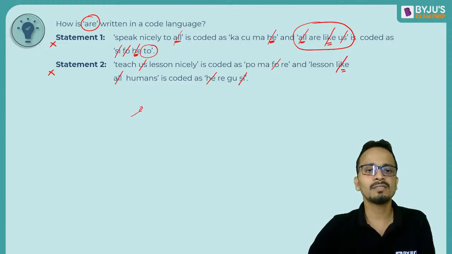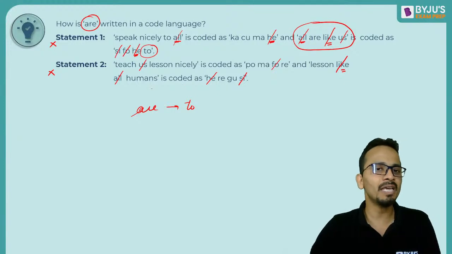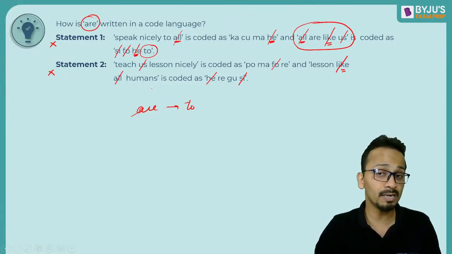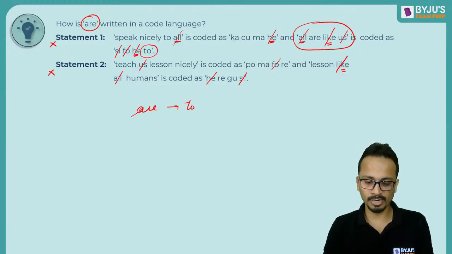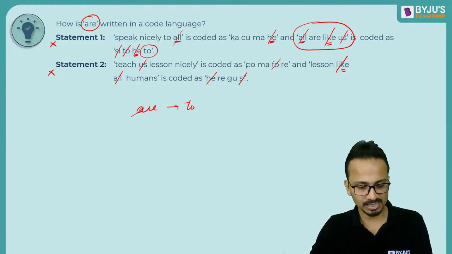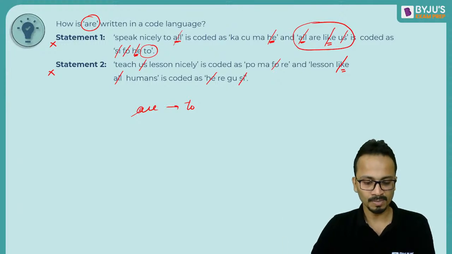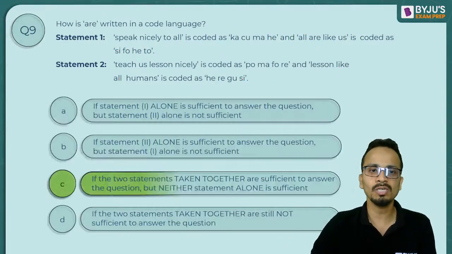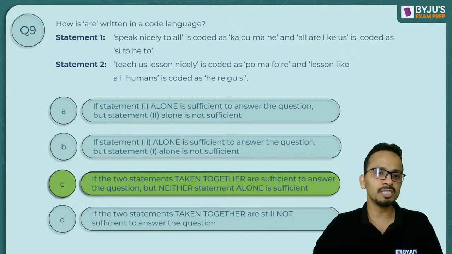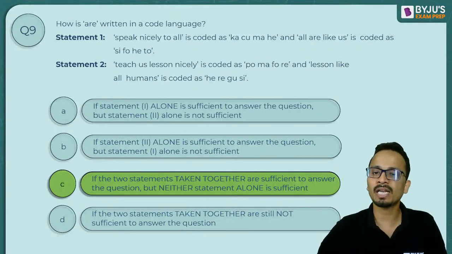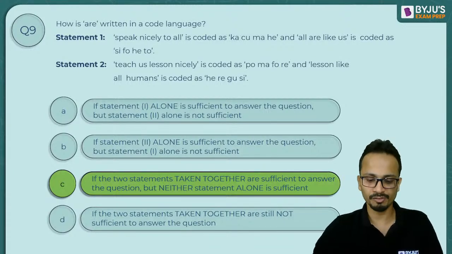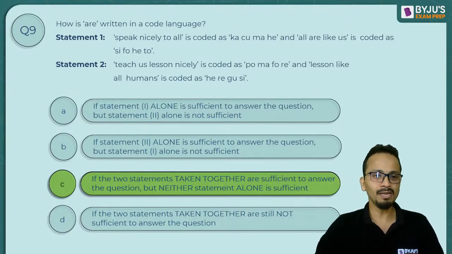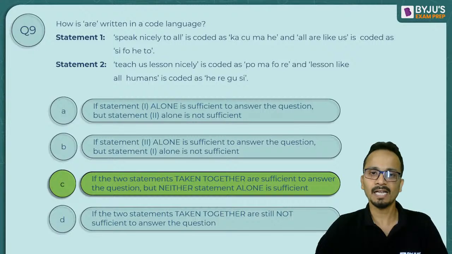So R will be coded as TO, and yes, I am able to find out the code for R using both the statements together. All right. So both the statements are sufficient to find the answer. So R will be coded as TO and the correct answer will be option C if the two statements taken together are sufficient to answer the question, but neither statement alone is sufficient. So simple, option C is the correct answer.